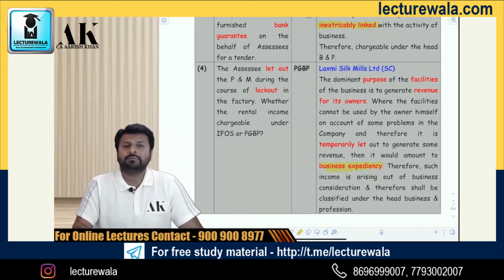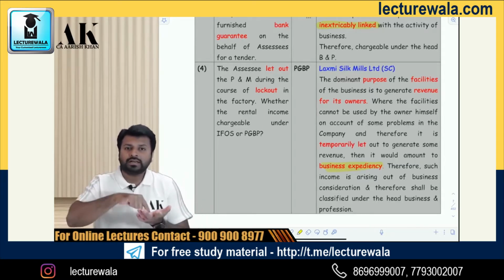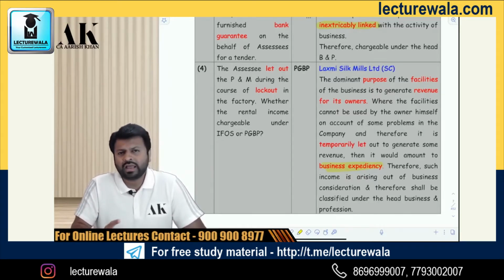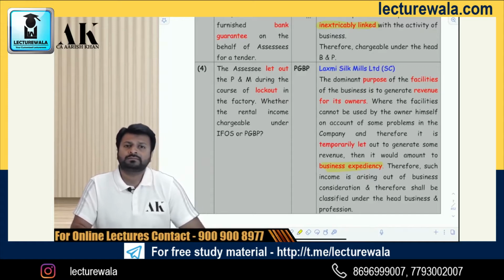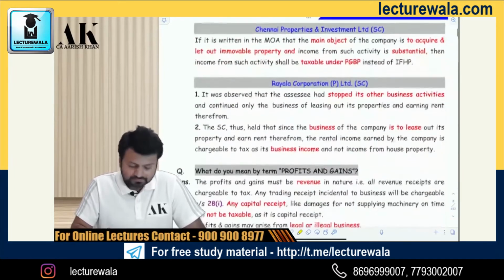But these are just 4 examples to tell you how complicated the question is, what comes under PGBP and what does not come under PGBP. How complicated this question is. And this has all happened because of who? Because of the government of India. Because they are not ready to define the term business clearly. They are not ready to exhaustively define the term business. They are just giving an inclusive definition of the term business. Anyways, let us go ahead.